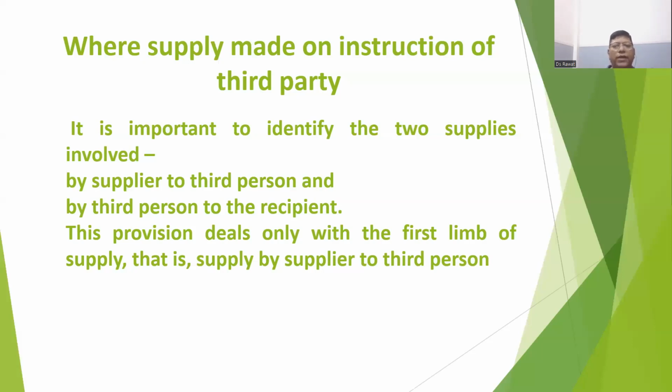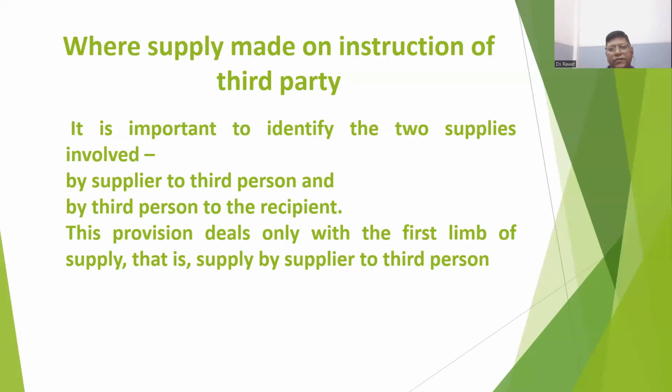Now we come to another question, which is very interesting. Suppose X is a person in Delhi. He buys the goods from a Maharashtra supplier and asks the goods to be sent to Delhi to Y party.